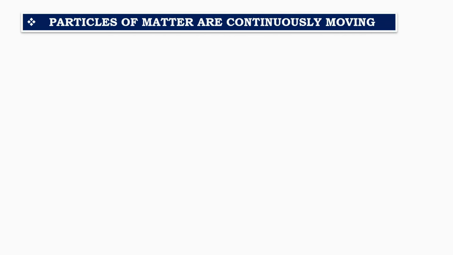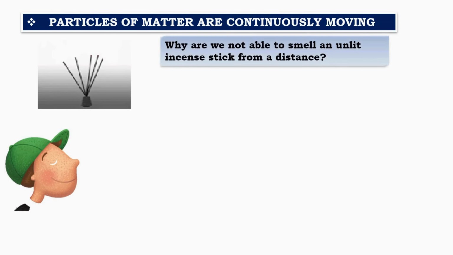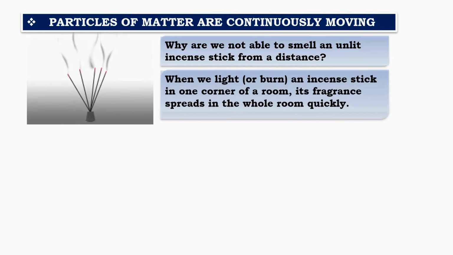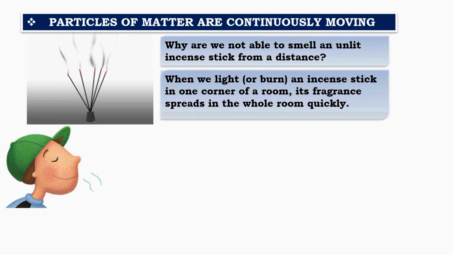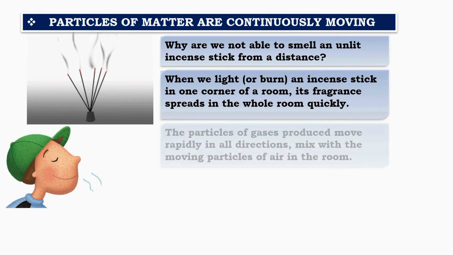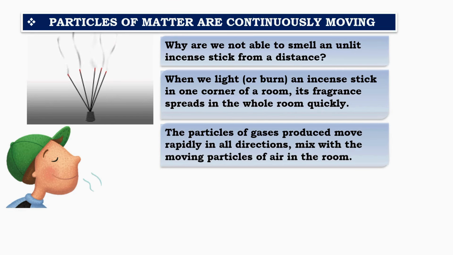Particles of matter are continuously moving. Why can't we smell an unlit incense stick from a distance? The answer lies in the movement of particles. When you light an incense stick in one corner of a room, its fragrance spreads quickly across the room. This happens because the particles of the incense move rapidly in all directions, mixing with the air particles in the room.